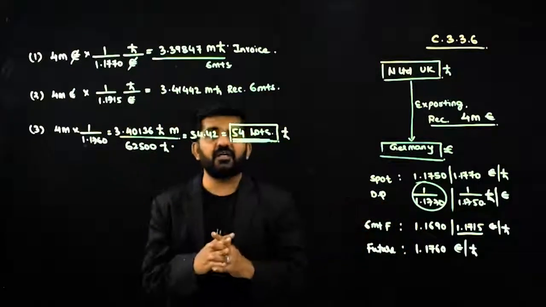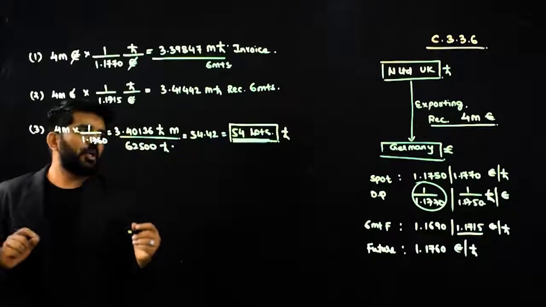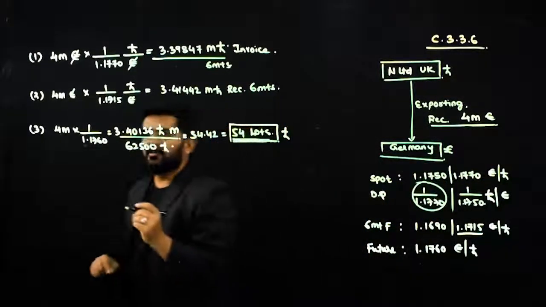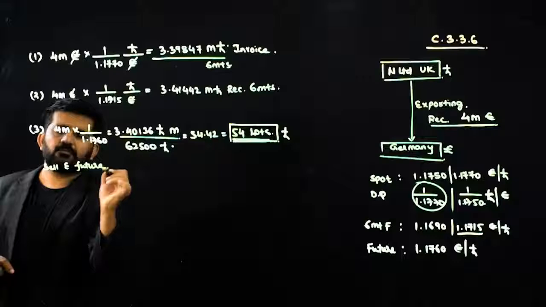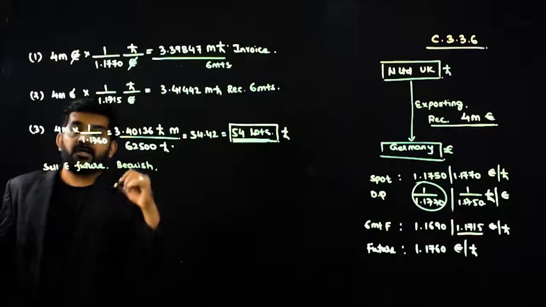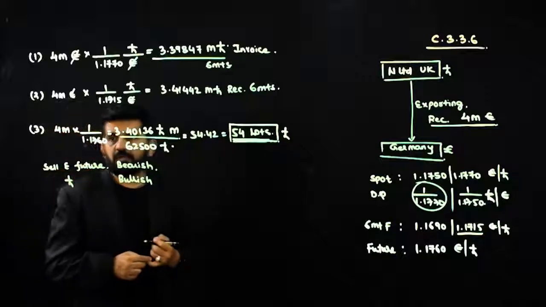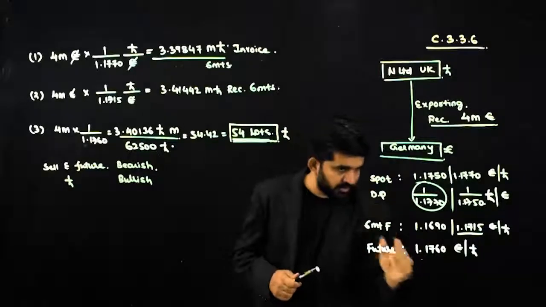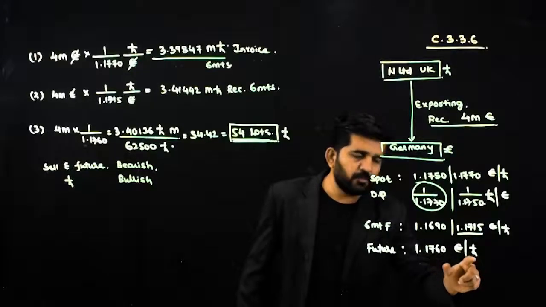Here the rates are given indirect, so there is some problem in calculation, but try to concentrate. It is not difficult. You are an exporter, you are going to receive 4 million euro. So you will be selling euro in future. Means you are bearish in euro. If you are bearish in euro, you are bullish in pound. Now what is the rate available? Future rate is 1.1760. This rate is of pound, not of euro. It is denominated in the terms of euro, but the rate is of pound.